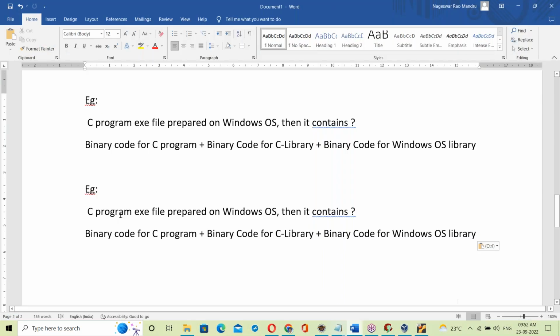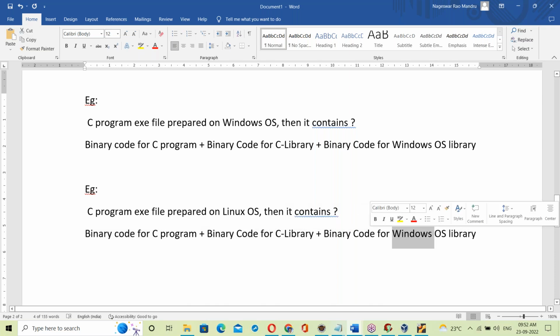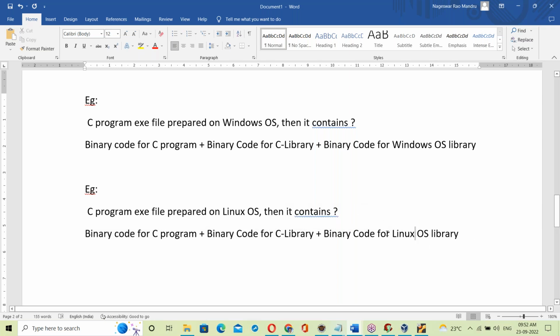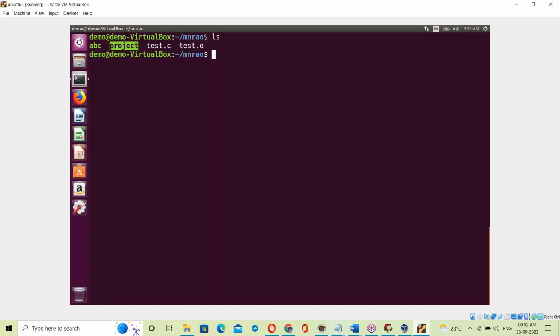Now when a C program exe file is prepared on Linux, it links the binary code for the C program, the binary code for the C library, and the binary code for the Linux-based library. By linking all of these, it generates the exe file. Okay, let us see that exe file. Let me show the project exe file.